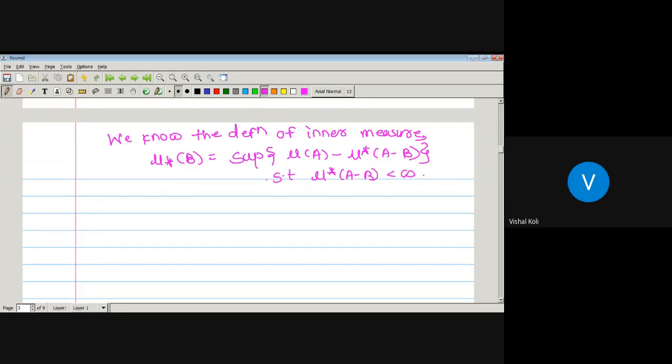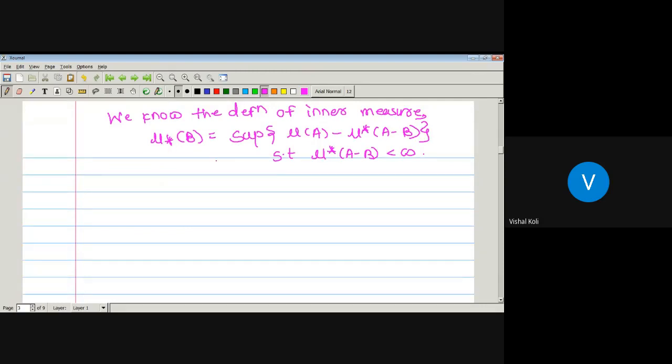Okay, so now as inner measure of B will be equal to this one, then what is the relation between inner measure of B and this set measure of A minus outer measure of A minus B?